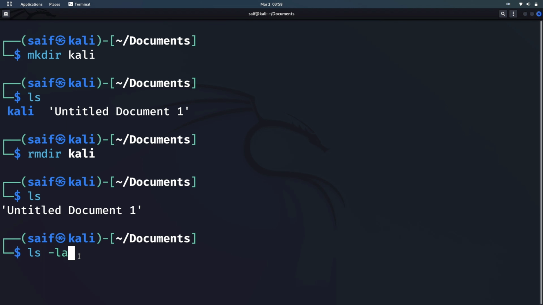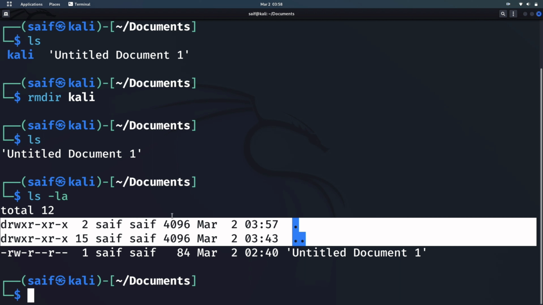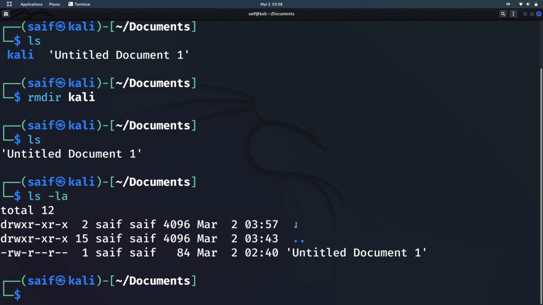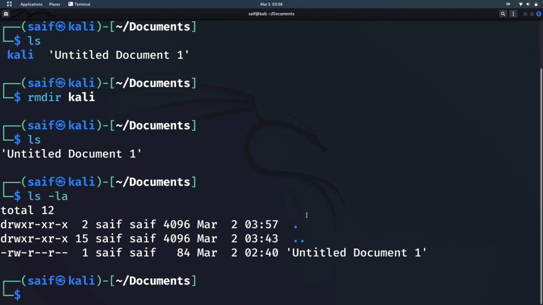Now when I hit enter, you can see the list of 2 other items that were present and were not listed when we only typed ls. Here you can see we typed ls and we got this result only, and now we are getting 3 results. It means that these 2 were the hidden files. So moving to our next command, which is the cp command.